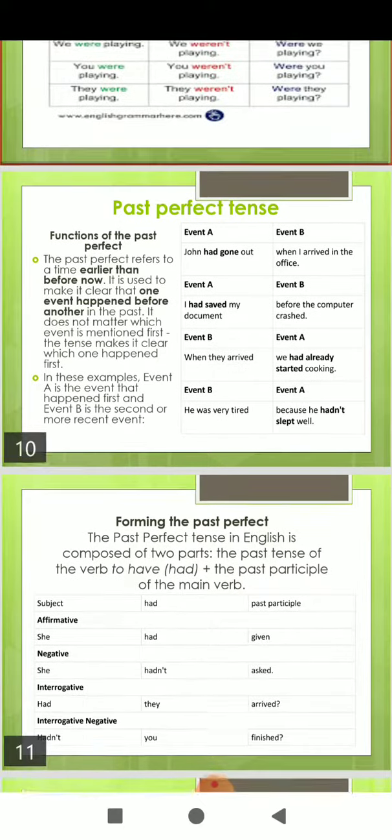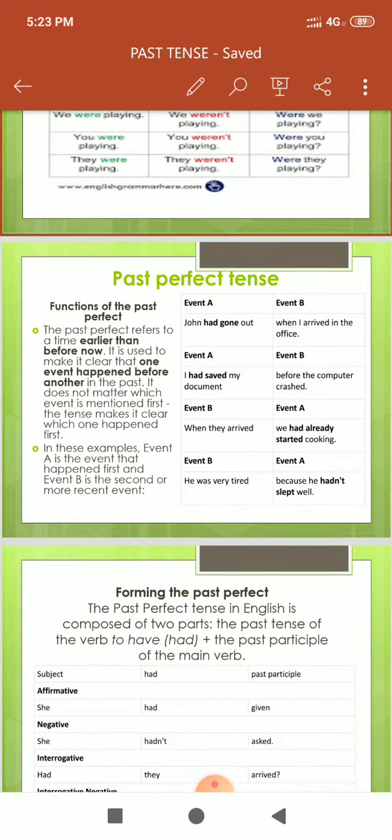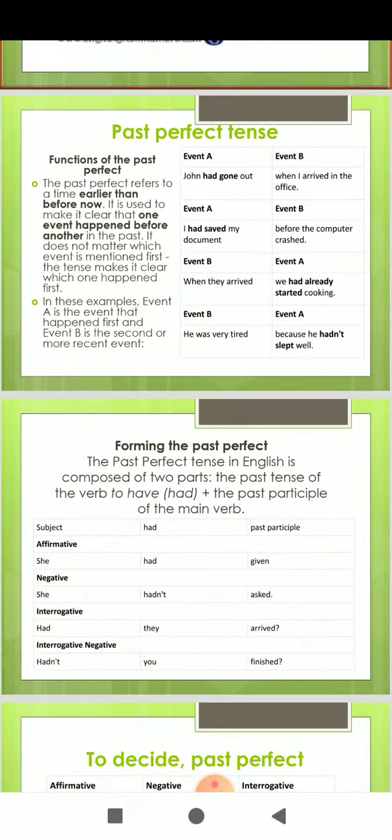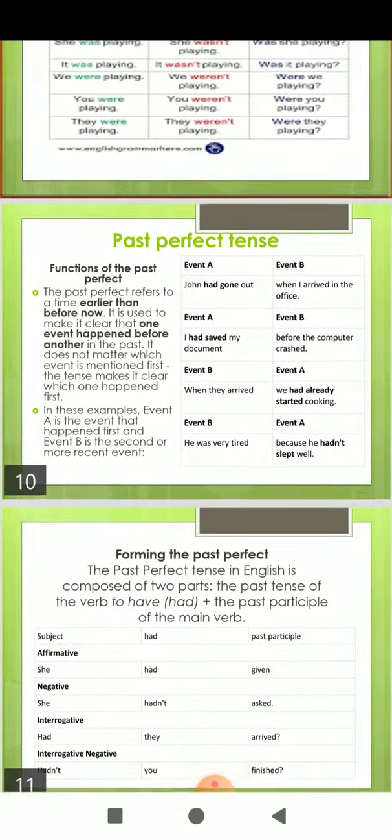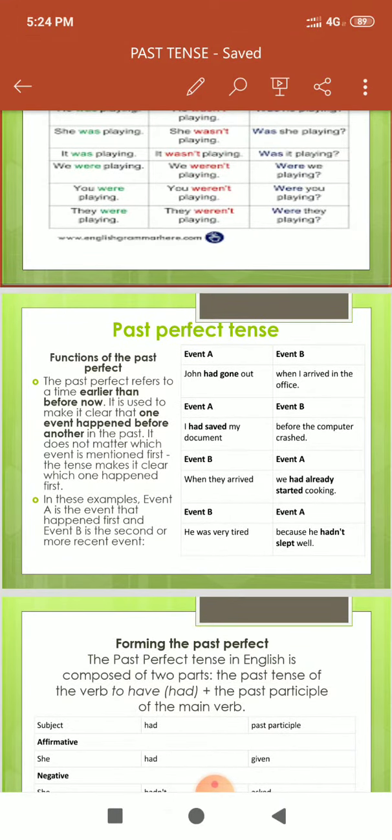It indicates also desires in the past that have not been fulfilled. For example, I wish I had not wasted my time. Means it's indicating desires which have not been fulfilled. I wish I had not wasted my time. It expresses those conditions of the past that were impossible to fulfill. If you had questioned him earlier, things would have improved. So these all were the conditions, students.